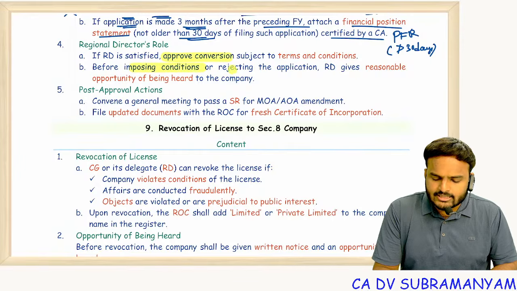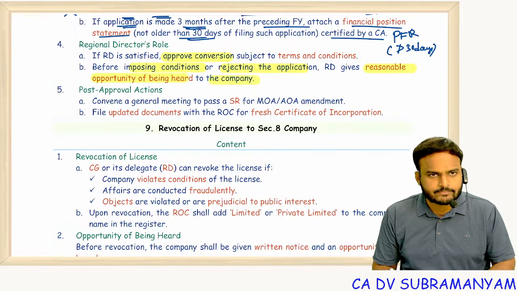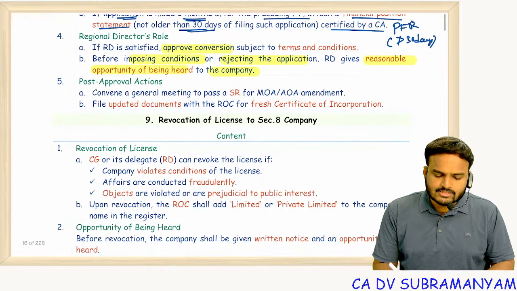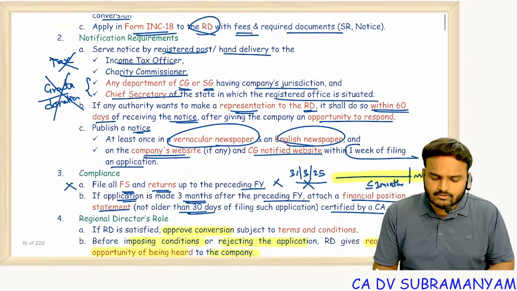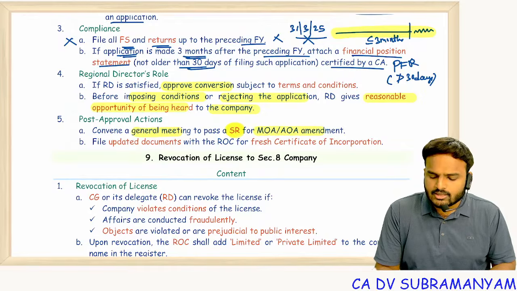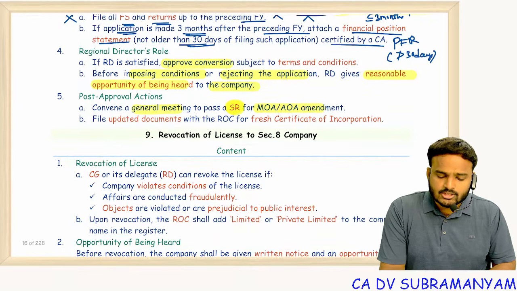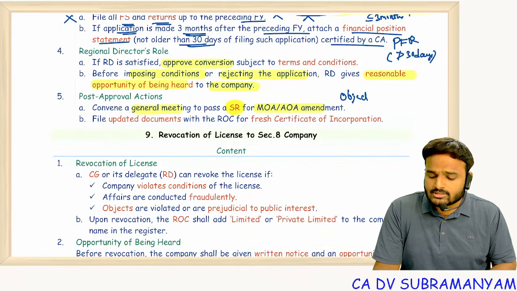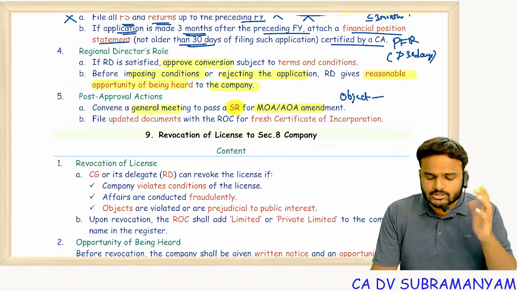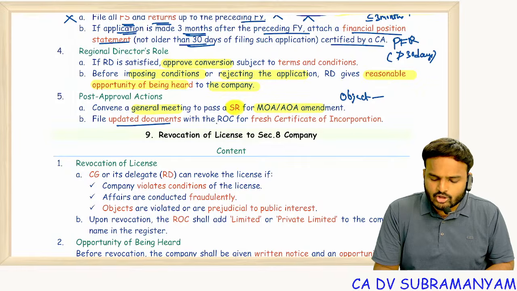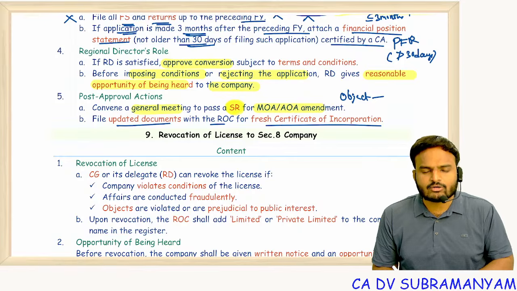Before imposing conditions or rejecting the application, RD gives reasonable opportunity of being heard to the company. So post approval actions: again convene a general meeting, pass special resolution. So 2 times here, 1 SR for application, another SR for alteration of MOA, AOA. Why? Because so far your object clause had charitable objectives. Now profit oriented objectives incorporate. File updated documents with ROC for fresh certificate of incorporation.